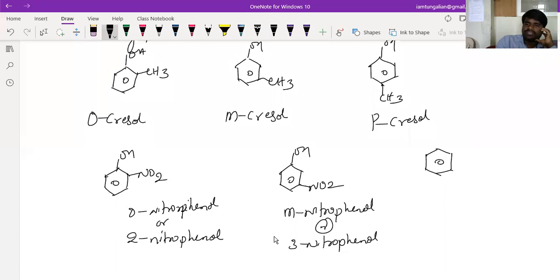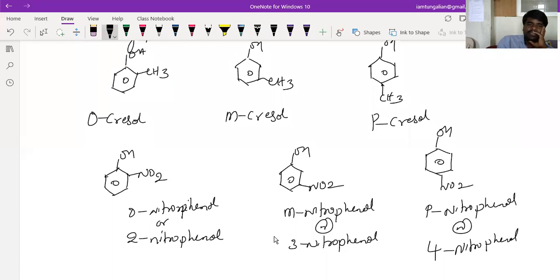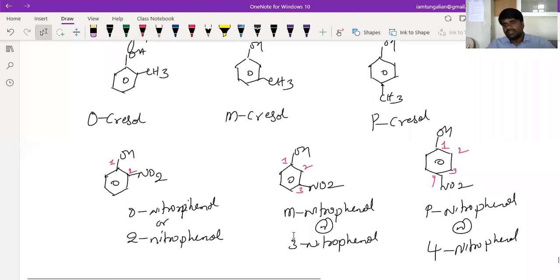If I take something like this, this is called para-nitrophenol, or 4-nitrophenol. So you have to consider the first carbon, second carbon, third carbon, fourth carbon, something like this.